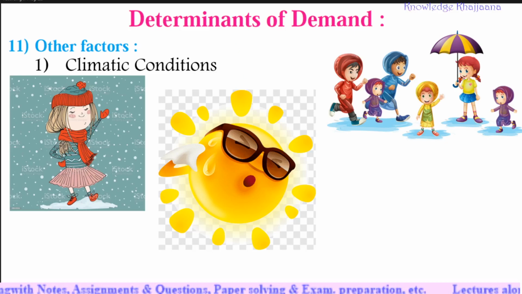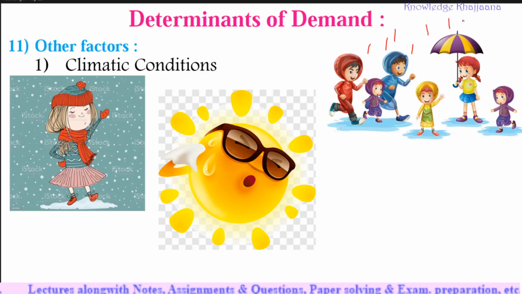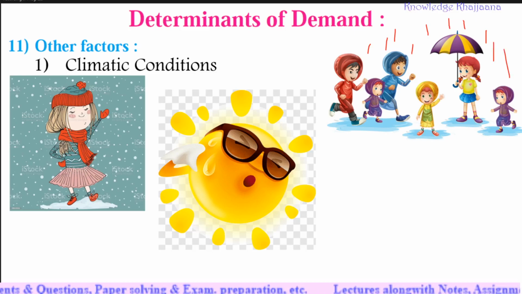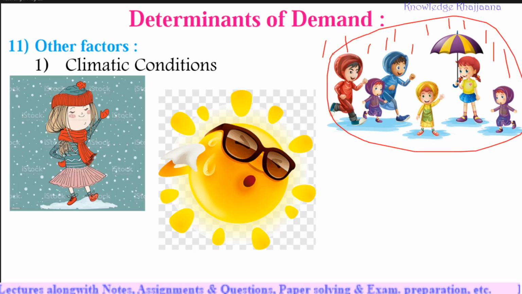See, if it is a rainy season, what is the climate? It is a rainy climate or the cloudy climate. If it is a rainy season, what will be in demand? See, either raincoats or umbrellas will be in demand. So this demand is temporary, right? Demand of raincoats or umbrellas is temporary. It depends only on the climate or the season, right? Similarly, when it is too hot in the sunny days, the demand for goggles will increase, right? Sunglasses will increase. That demand for sunglasses will not be there in the rainy season.